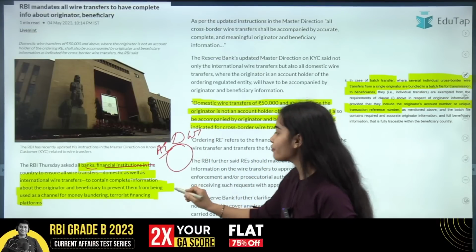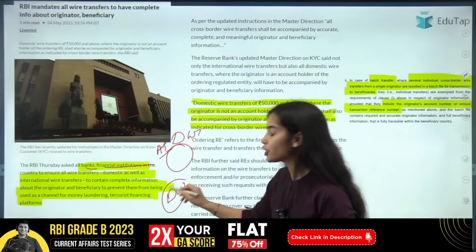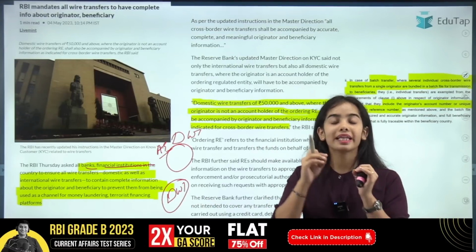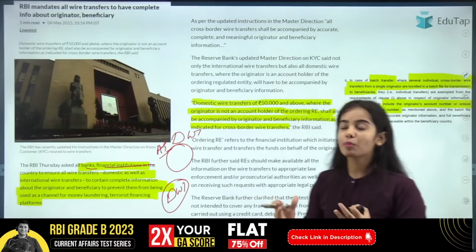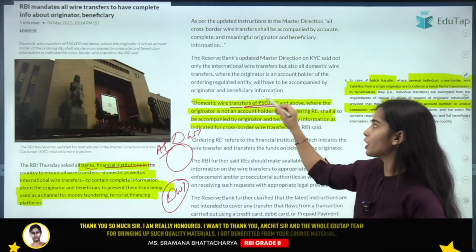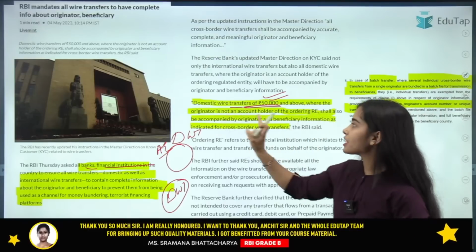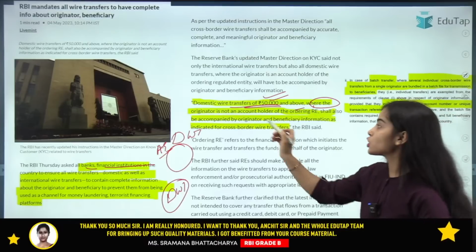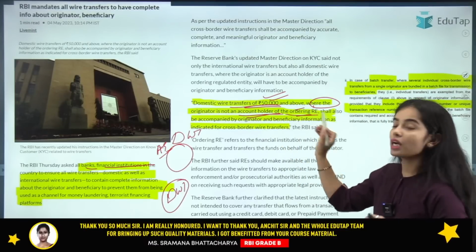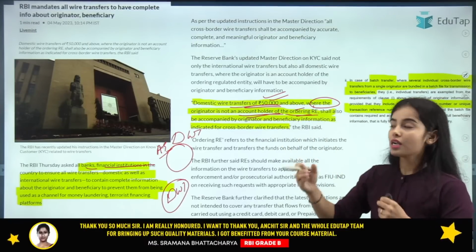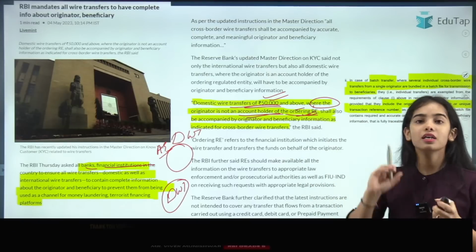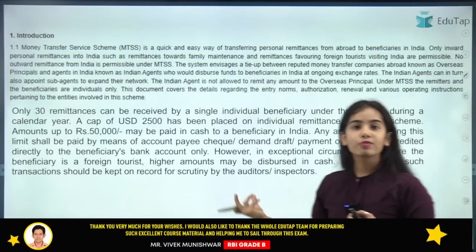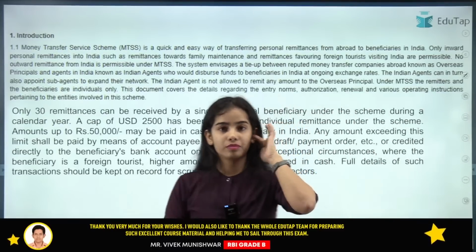But if the domestic wire transfer is happening through a bank in which the person does not have a bank account, then the bank has to take all the information if the wire transfer is of more than 50,000. So for a domestic wire transfer of 50,000 and above, where the originator is not an account holder, the ordering regulated entity, the sender bank or sender NBFC, has to collect all the information. Okay, so MTSS was also defined in this notification.